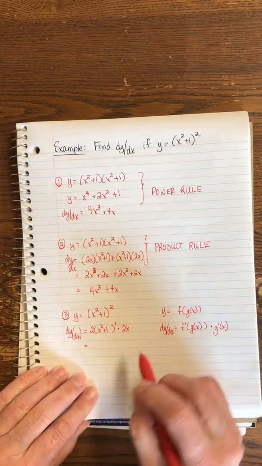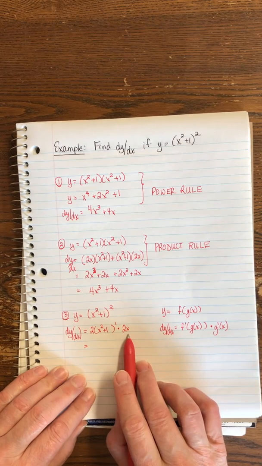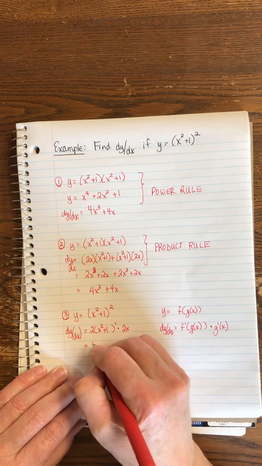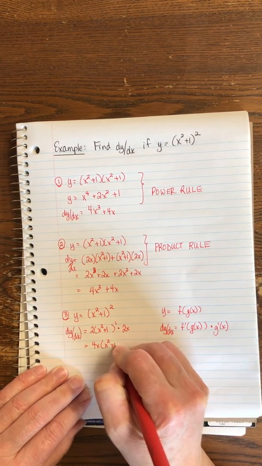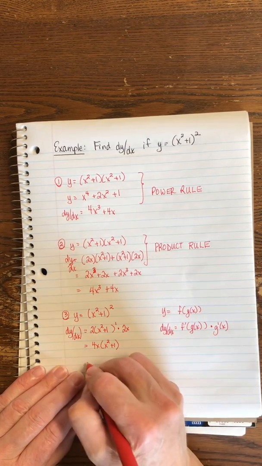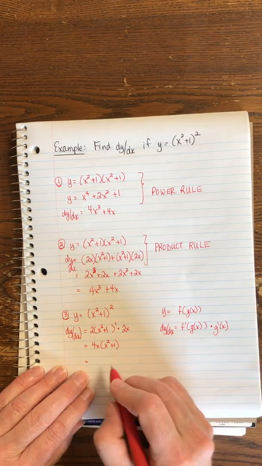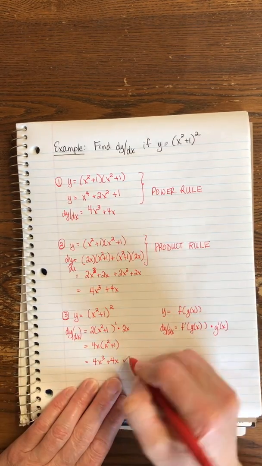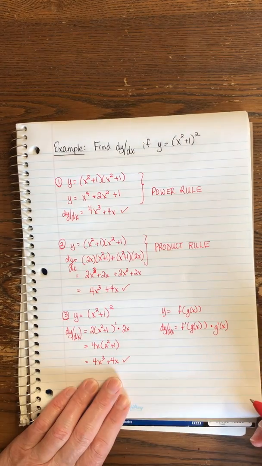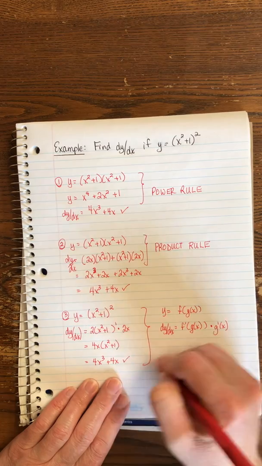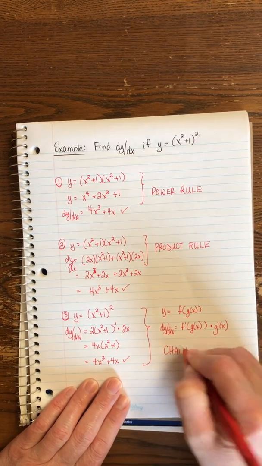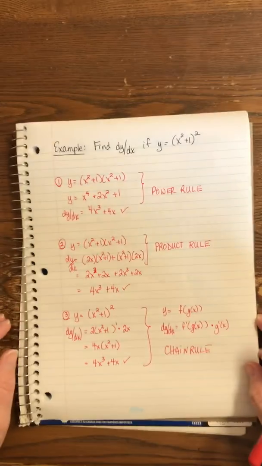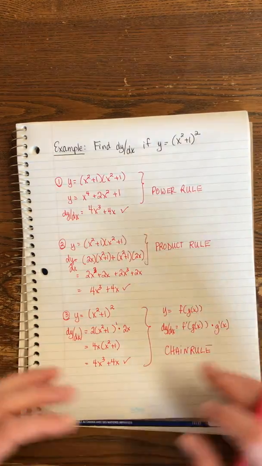So if we were to talk about the derivative using the chain rule, on the outside, these two smaller pieces that are multiplied together would become a 4x. That would be multiplied by this x squared plus 1. And if I were to continue to simplify this, that becomes 4x cubed plus 4x, just like we had with the other ones. So this is using the chain rule. And again, the idea of the chain rule is that we have a function inside of a function and that we need to start with the outside and work our way in.